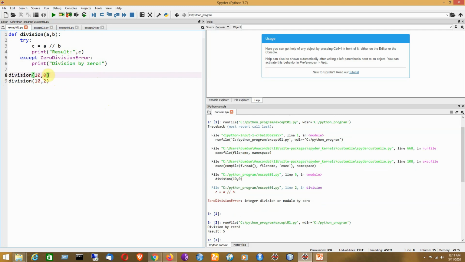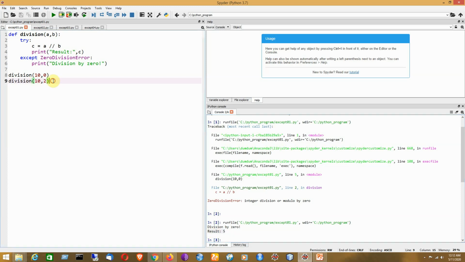So since we are going to divide the number by 0, 10 divided by 0, it is generating a zero division error, which is an inbuilt error in Python. So that is handled by the except clause. Since this kind of error is being generated, we can have this print statement to indicate that we are going to perform here division by 0. Now for the next function call, it is completely legal, so there is no problem, that is why it will be showing you the correct output.